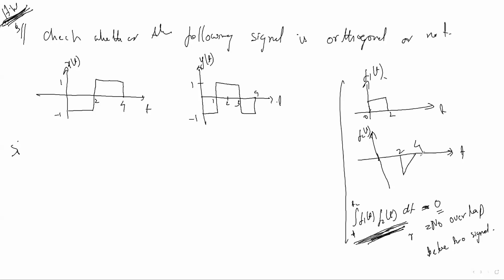If it is 2 and 4, 0. Whether there is overlapping between these two signals? Since nobody's answering, since there is no overlapping, then we directly say that these signals are orthogonal signals. Understood? Since there is no overlap, there is no signal present between 0 to 2. Understood? So by looking at this graph, we directly say that there is no overlap.